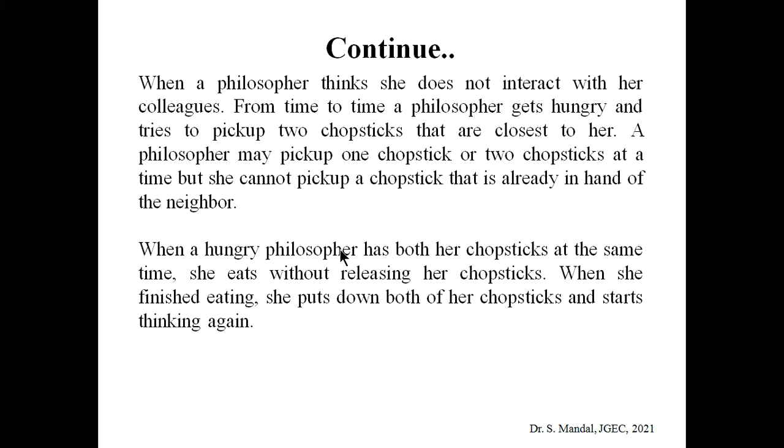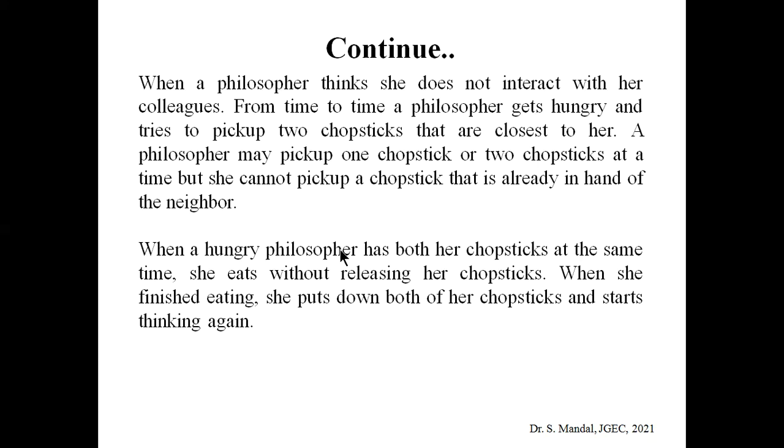And it should be remembered that whenever a chopstick is occupied by a neighboring philosopher, he or she cannot pick up that chopstick which is already in the hand of another. At that time the philosopher needs to wait.